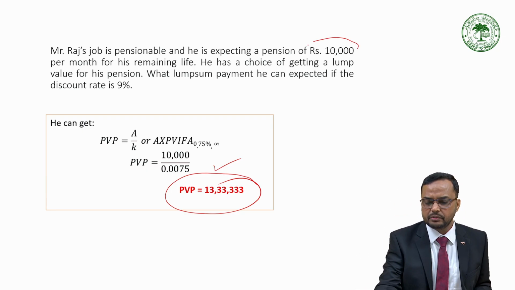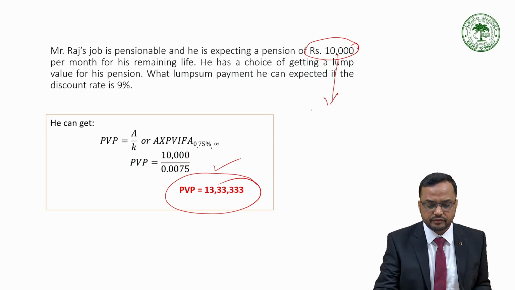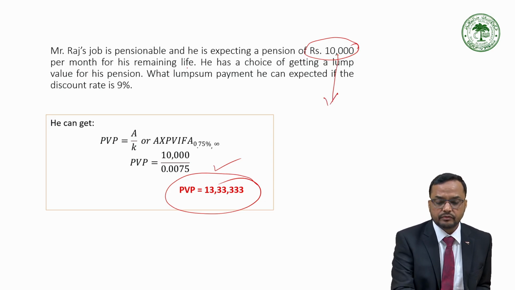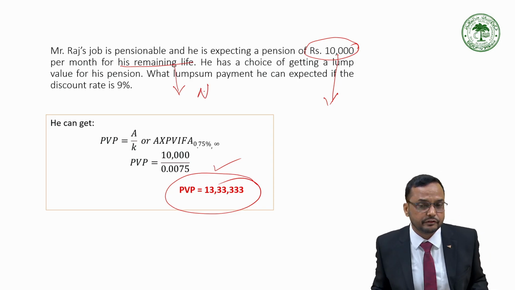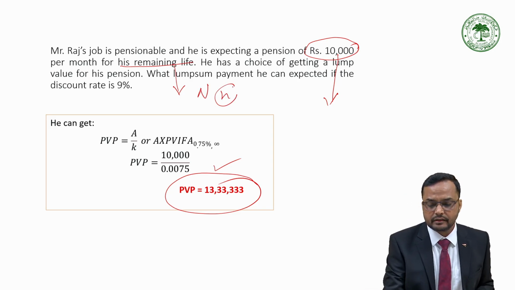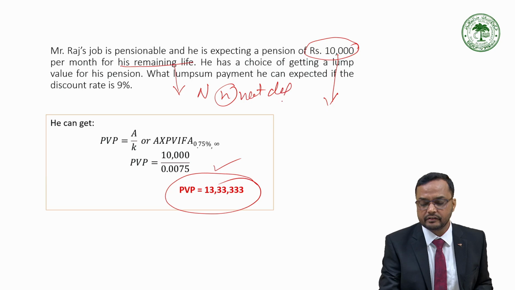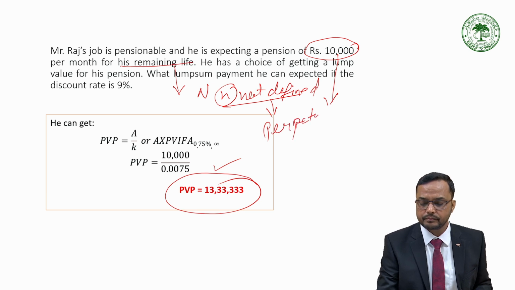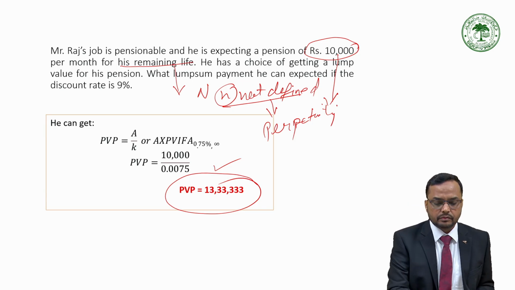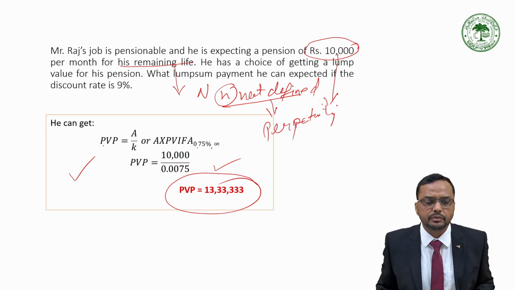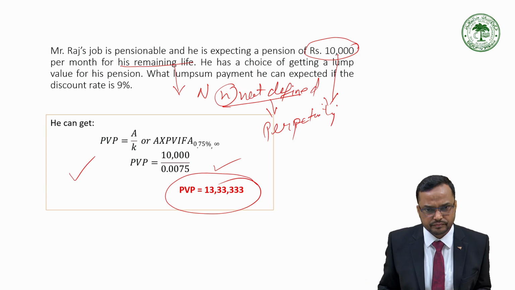So his pension amount is the annuity amount for an indefinite time period, because for the entire life this is not defined. The time period is not defined over here; N is not defined in this case. As N is not defined, this would be the case of perpetuity. So simply by applying the simple formula, we can solve this equation.